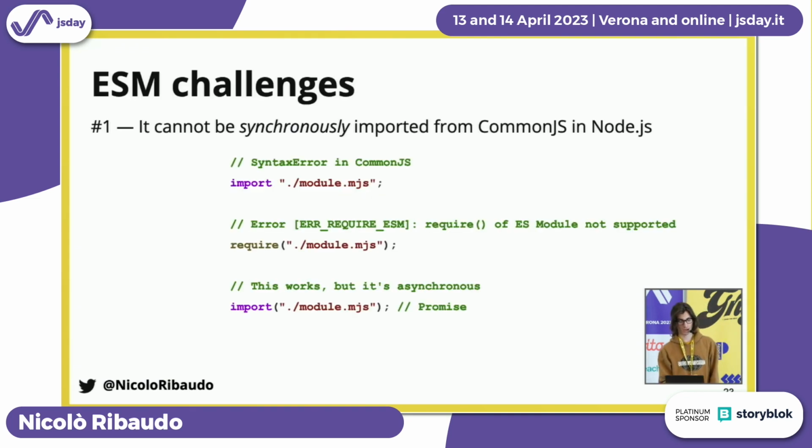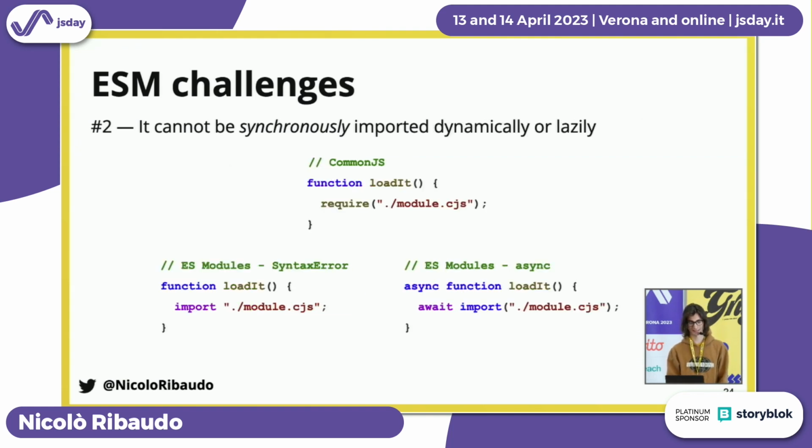First of all, ESM cannot be synchronously imported from CommonJS in Node. So you cannot use the import statements because they can only be used inside other ESM files. You cannot require an ECMAScript module. The only way you can load it is through dynamic import, except that it returns a promise. So it's not really equivalent to require. And similarly, it cannot be synchronously imported dynamically, not even in another ESM file. You're always forced to use dynamic import, and that always introduces a promise and asynchronicity in your program.